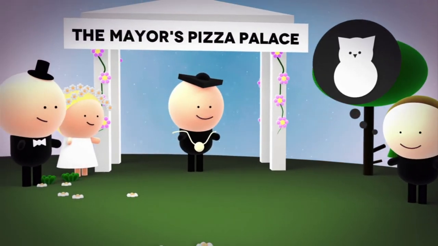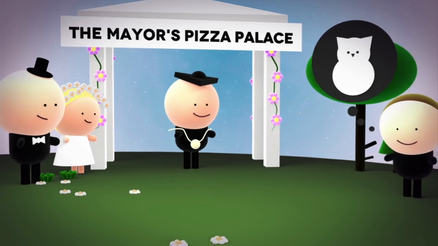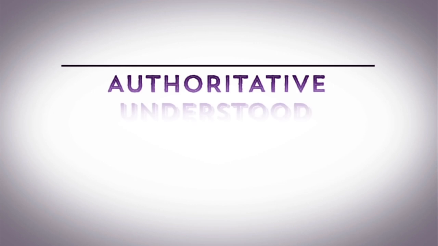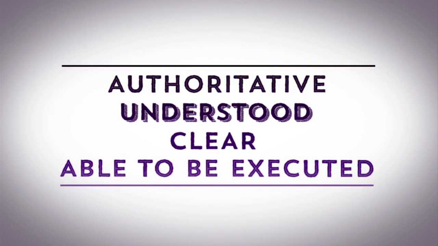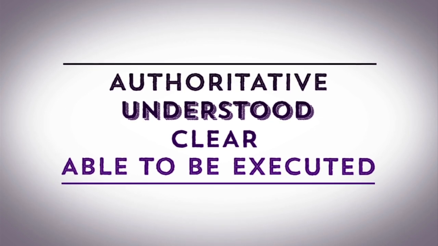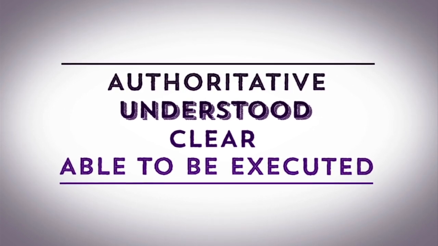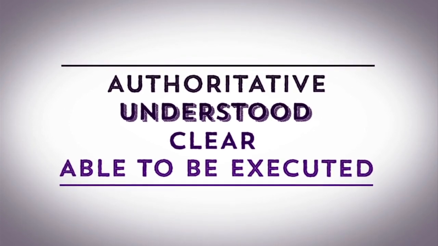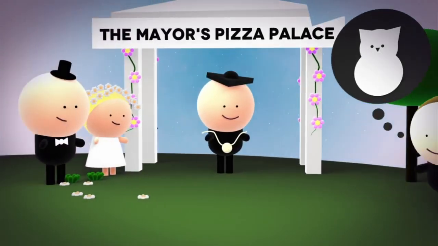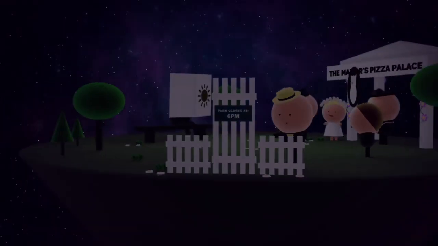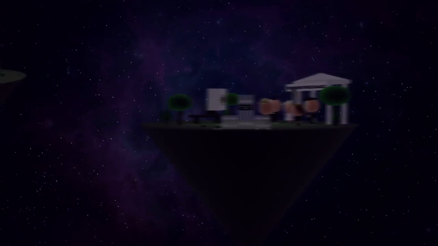Felicity conditions are the rules under which the performative can be enacted. These are fairly logical. The performative should have proper authority, it should be understood, it should be clear, and it should be able to be executed. If the performative doesn't meet these conditions, then it doesn't have the power to denote action. But just because a performative meets its conditions and is clearly stated, doesn't mean that it's implicitly followed.